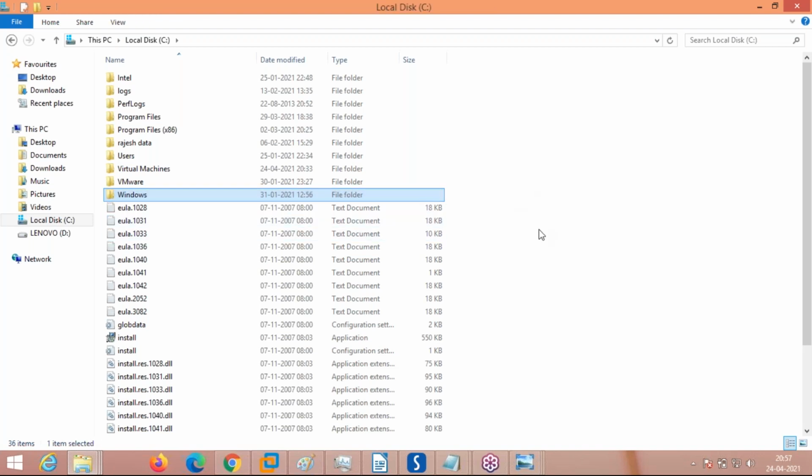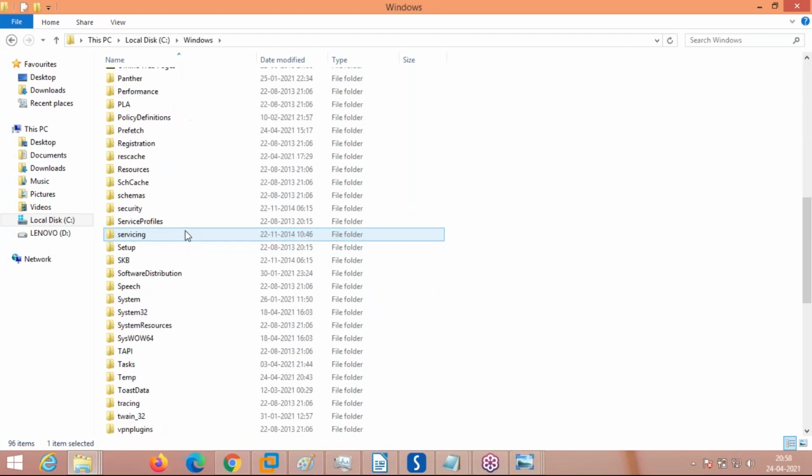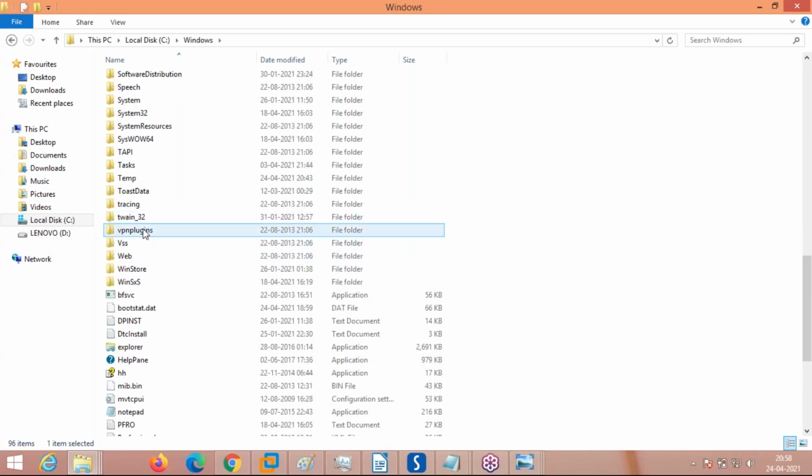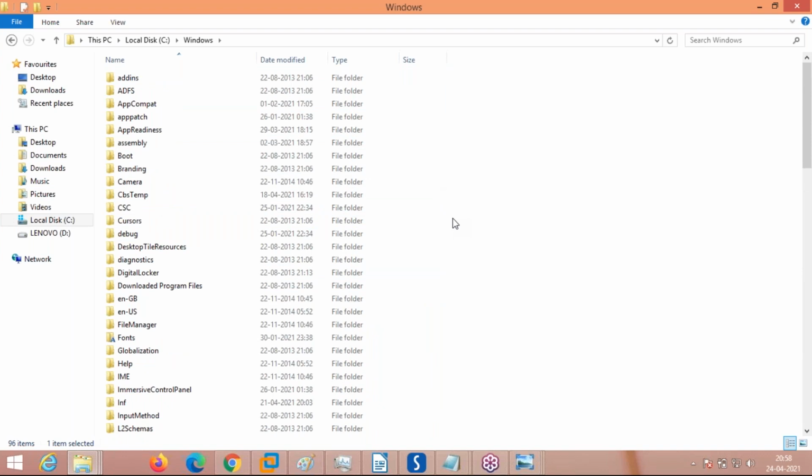In Windows, what does the Windows folder contain? This folder which I have highlighted here. It contains operating system files. In the C drive, the Windows folder is where all the operating system files are located. See here, different applications and requirements for the operating system. System32, where the system drivers are all created. Everything the operating system requires to boot is saved into the Windows folder in C drive.